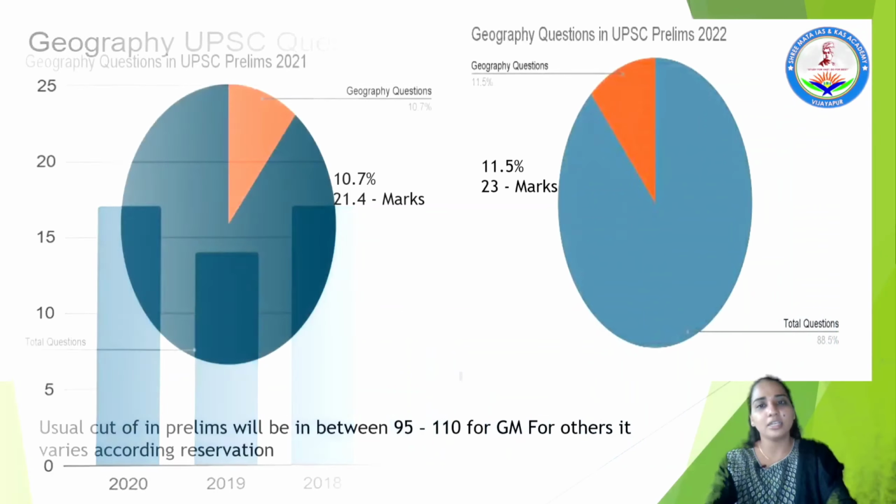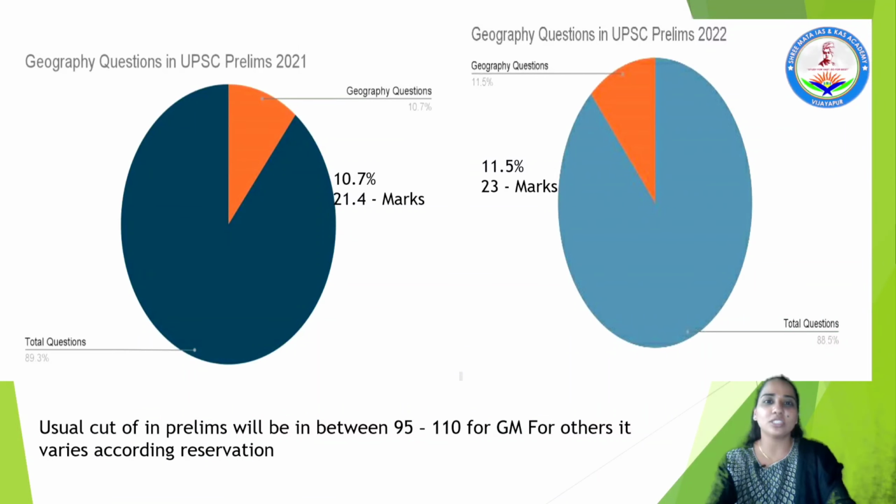Next, look at 2021. In 2021 the question percentage was 10.7%, whereas in 2022 the number of questions increased and the proportion rose to 11.5%, which contributes 23 marks in your prelims section.